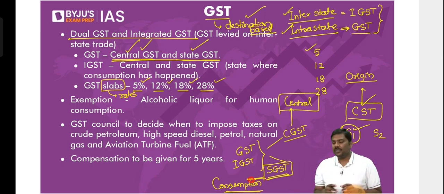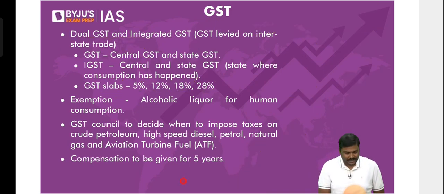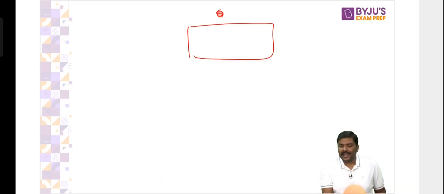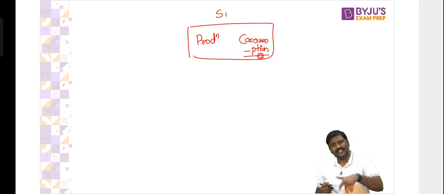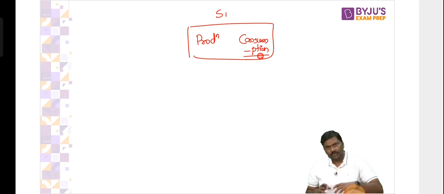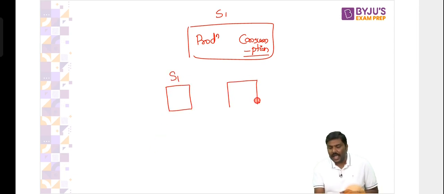Now understand the logic here. Whenever it is intrastate, the good is produced and consumed in the same state. Imagine state 1, where production happens and consumption also happens. That is intrastate. Is there any problem identifying which state should get the SGST component? No, there is no problem because the consumption is happening in the same state. But what if, in the second case, production happens in S1 and consumption of the good happens in S2?